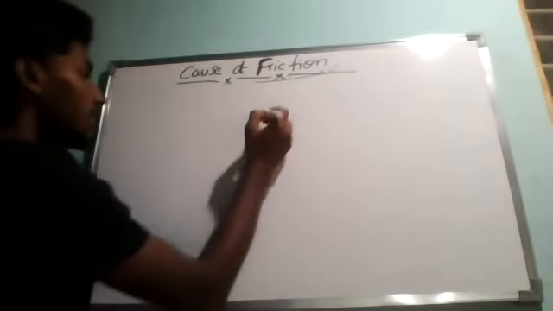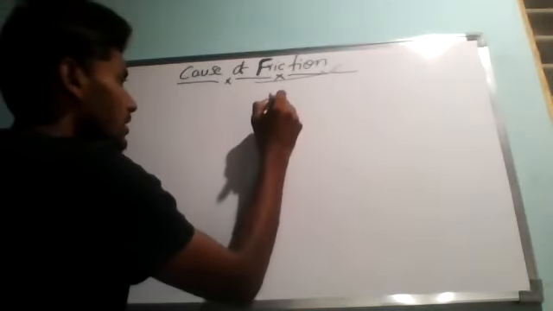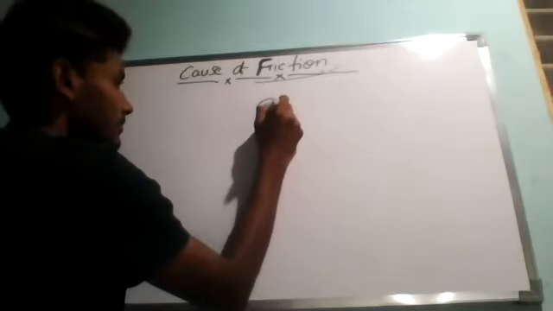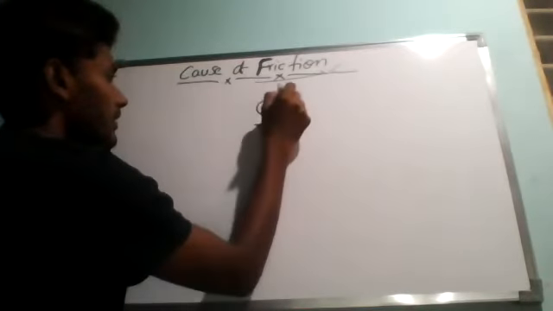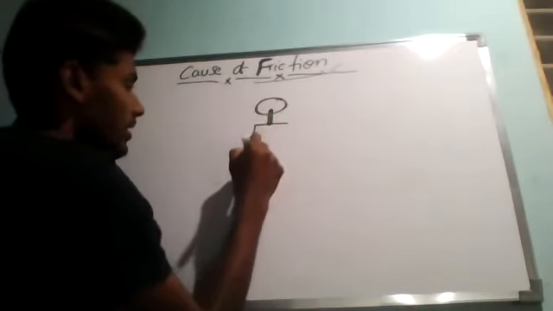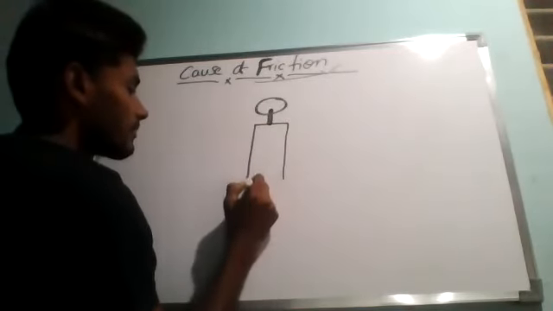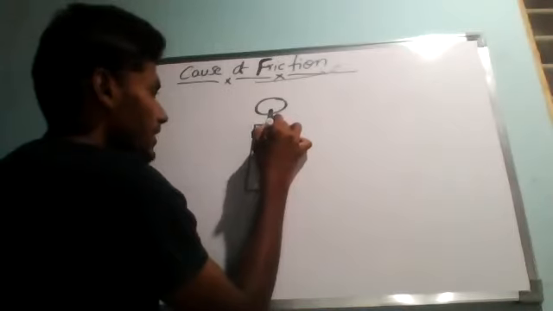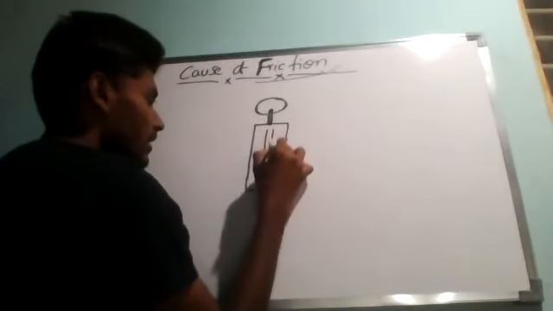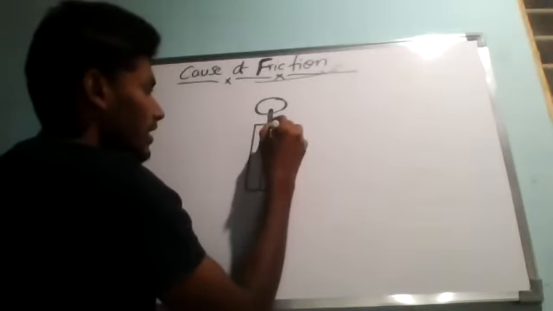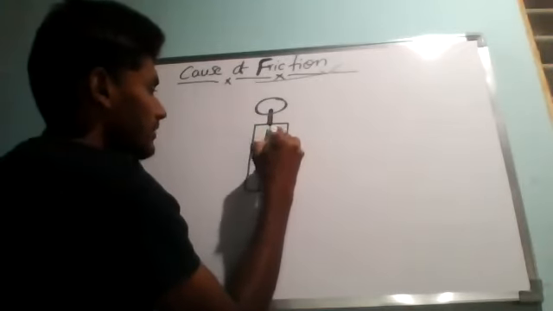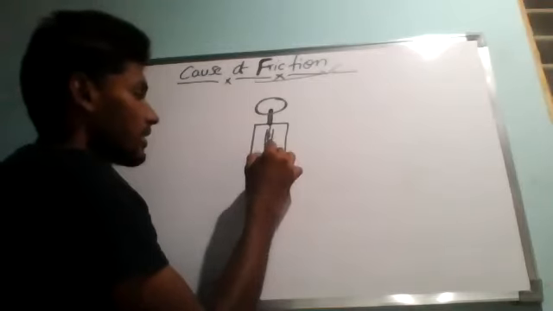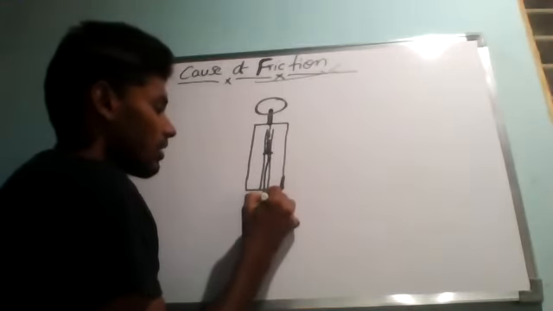So I will draw the diagram, you try to understand. The spring balance has one hanger, and it looks like a rectangle. If you observe, in the middle it has some kind of opening. Here, one kind of wound ring will be present. For that, it also has some kind of hook.